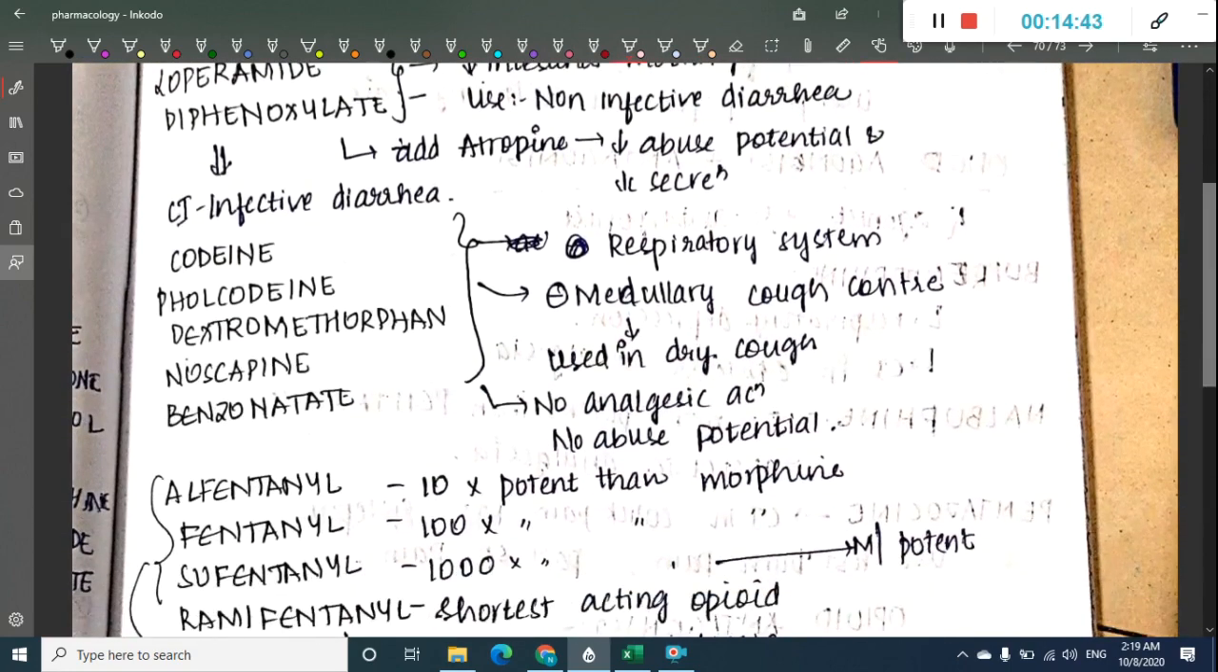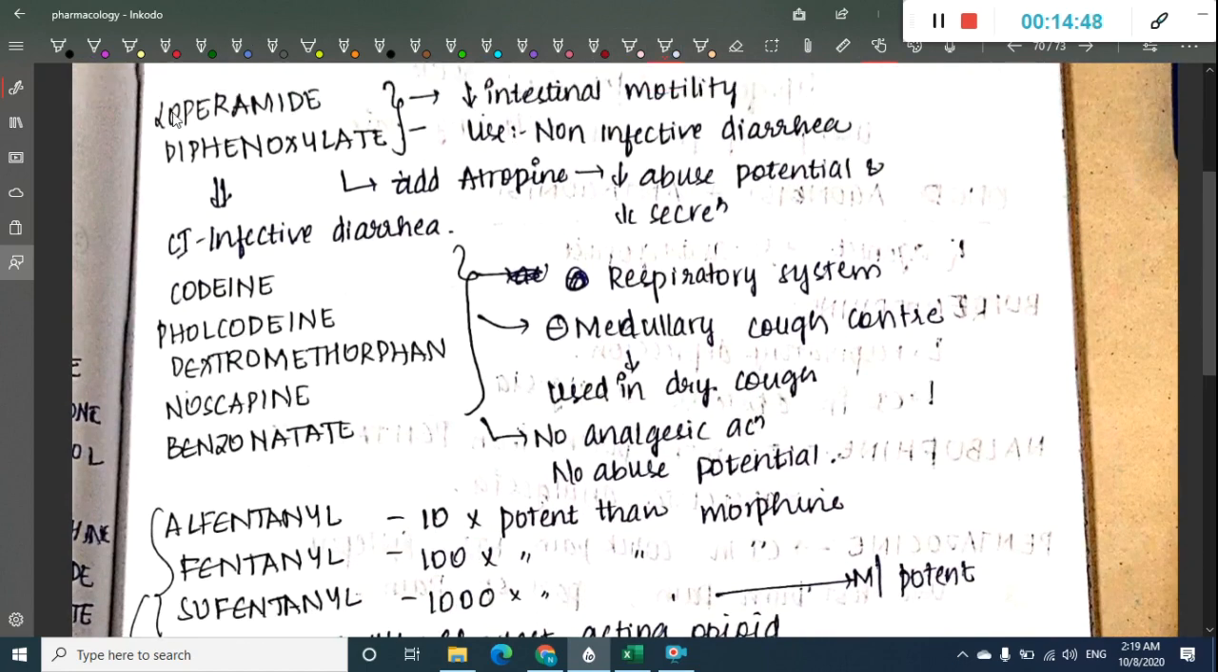Then after pethidine, the next drugs we will learn here are loperamide and diphenoxylate. They decrease intestinal motility, so they are used in non-infective diarrhea. You can even add atropine to them to decrease the abuse potential and decrease secretions. Diphenoxylate is contraindicated in infective diarrhea.